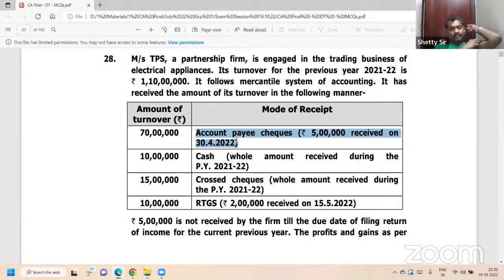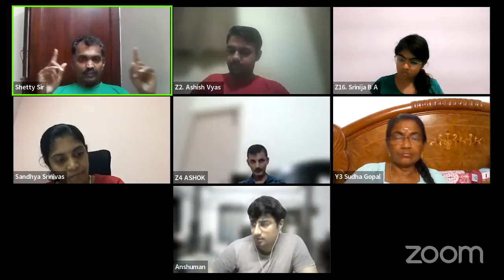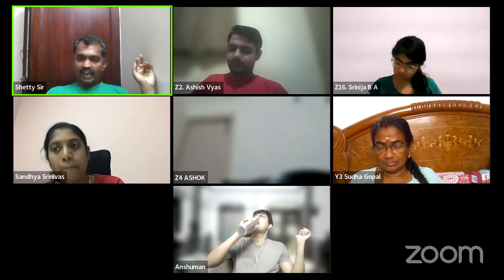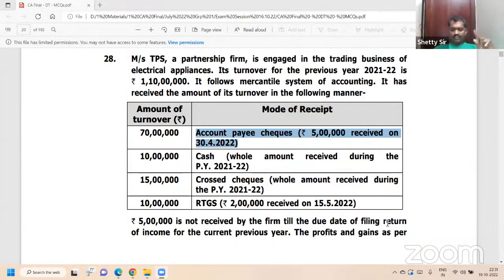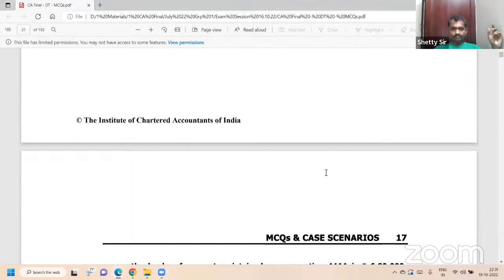So left hand, collected in digital mode, 70 plus 10, 80 lakh into 6%. Right side, balance collected, bad debt outstanding doesn't matter, 30 lakh into 8%. So 44AD presumptive income rate is 6% if it is digital collection within the 131 due date, and 8% if it is collected in cash or if it is not collected. So 80 lakh into 6% plus 30 lakh into 8%, 7,20,000 is the answer. Answer is C. Understood?